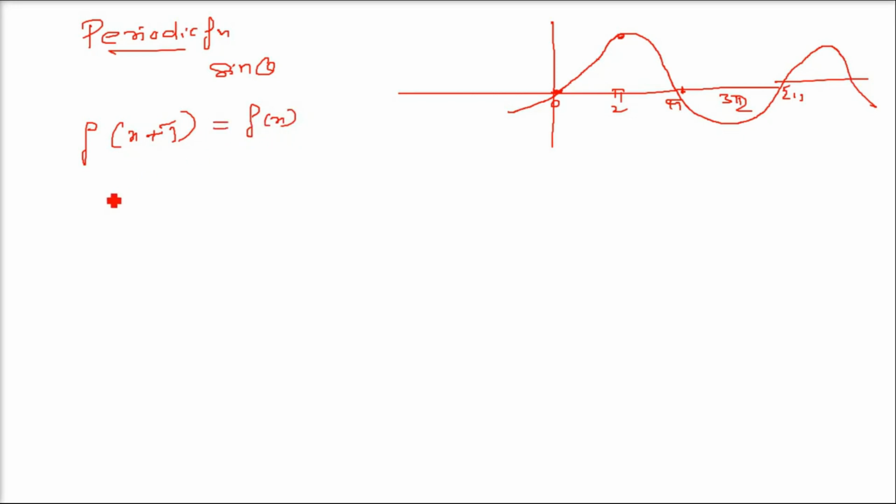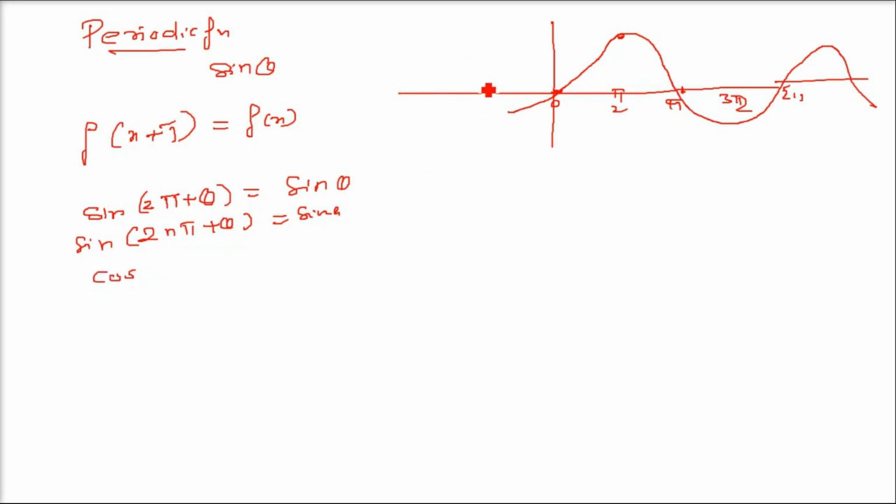For example, sine 2 pi plus theta will be sine theta. The value remains the same. So we will have a general function like this: sine 2n pi plus theta will always be sine theta. So sine theta is a periodic function. Similarly, cos will be something like this.